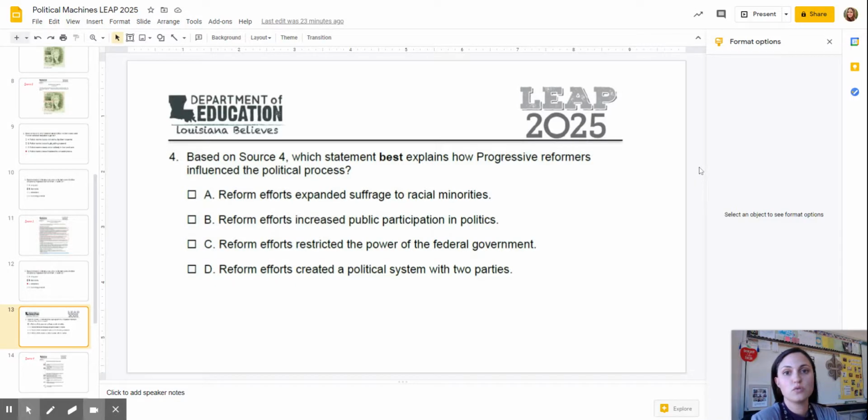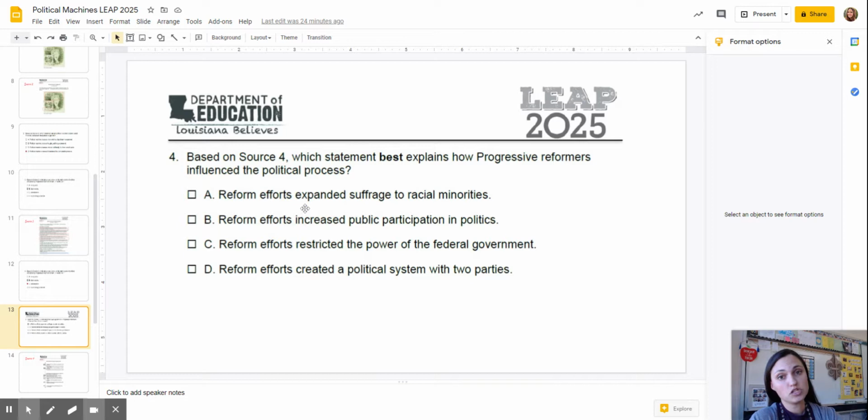Okay, guys, so we are going to move on to question number 4 for the political cartoons and, not cartoons, political machines and progressive movement. Question 4, based on source 4, which statement best explains how progressive reformers influence the political process?